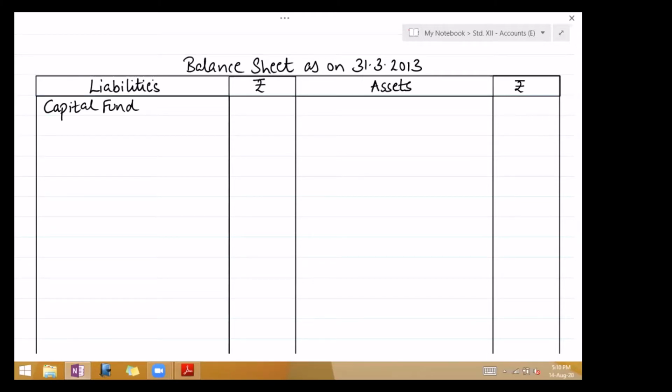Take the liability side. Old balance sheet capital fund continues to remain capital fund in a column 50,000.